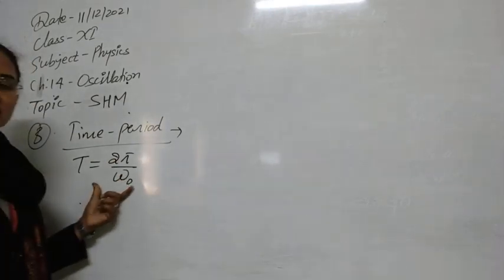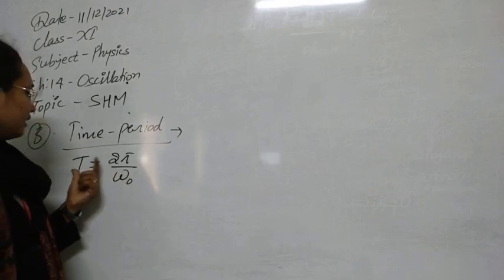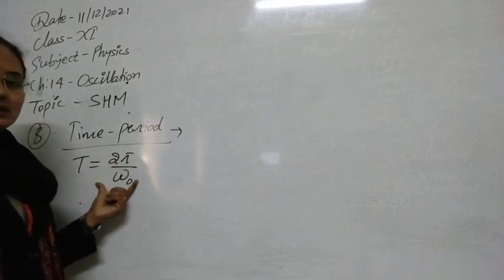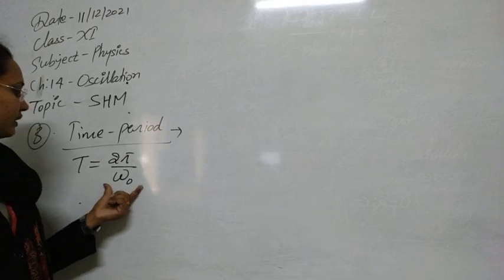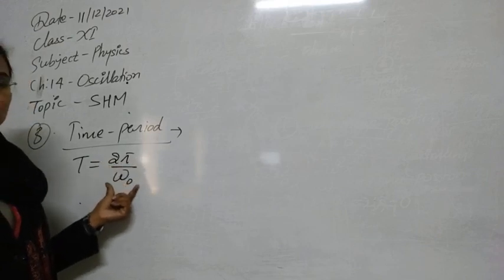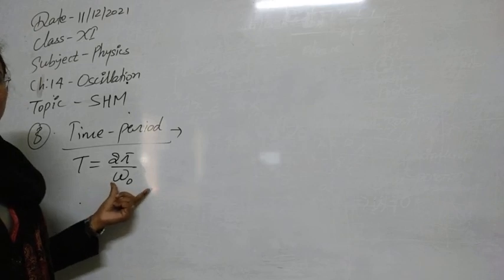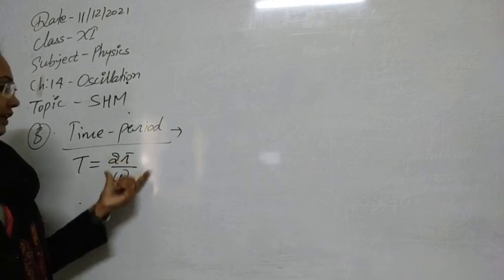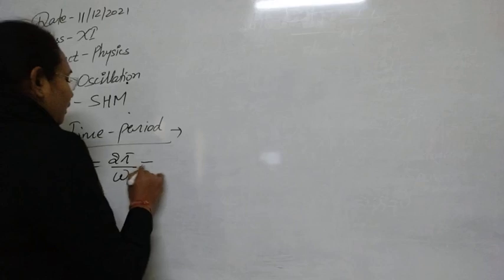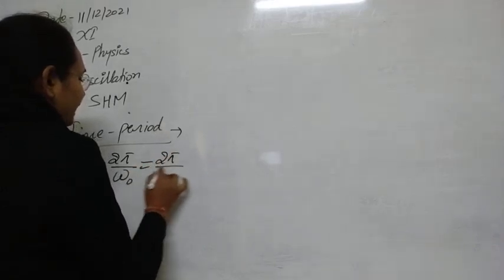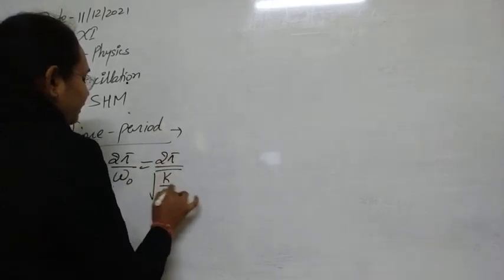As omega 0 is the angular frequency of oscillation, T is related to omega 0 by T is equal to 2 pi by omega 0, because T is equal to 1 upon frequency, and angular frequency is equal to 2 pi f. Now as we know omega 0 has the value root k by m.